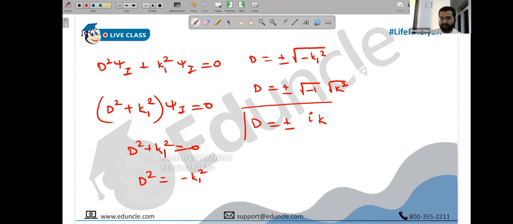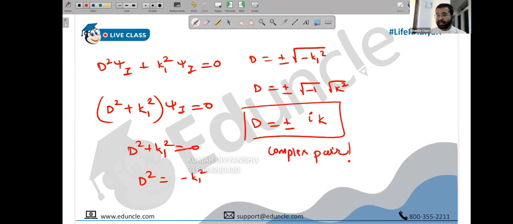So we have got a complex pair. And I've already made you write this at the beginning of this chapter: what happens when we have different combinations? We have written for real equal, real unequal, and also for the complex pair. So I can compare this with alpha plus or minus beta i. So alpha is 0 and beta is k.